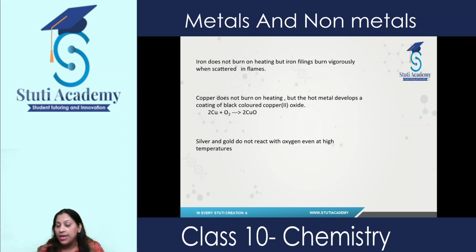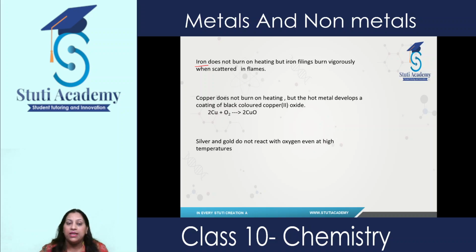And let's take an example of iron, which is considered to be a very strong metal. It does not burn on heating, but take iron filings, which are in the form of fine powder of iron. When we try to burn them, they burn vigorously and scatter in flames.